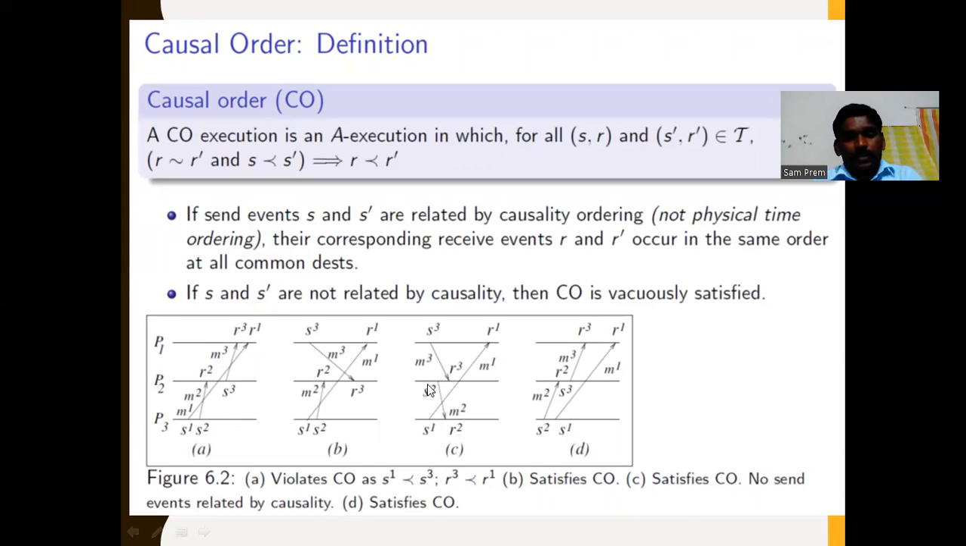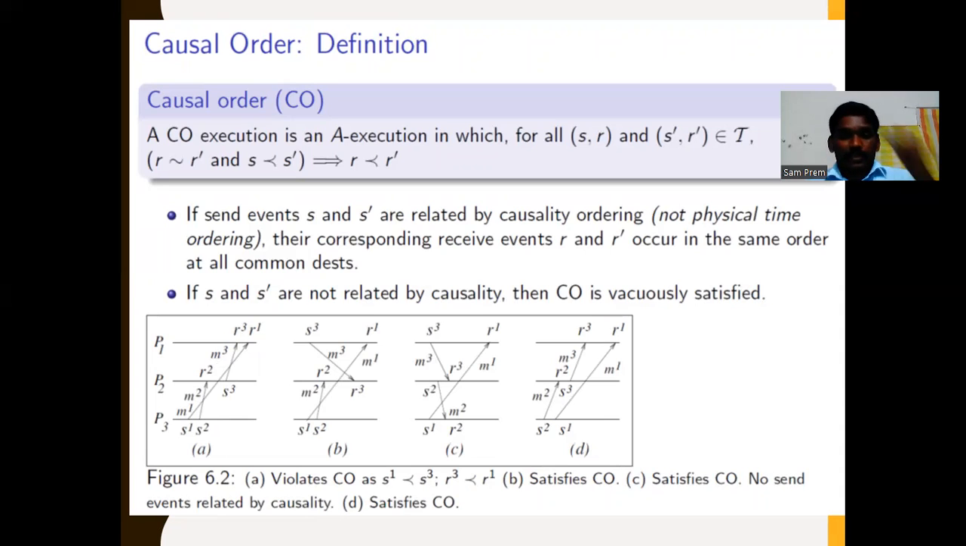Here there are two events that occurred in the same process, P2. First M2 and then M3 will be received. So it satisfies the causal ordering. The third diagram satisfies the causal order, as there are no send events related by causality. The fourth diagram also satisfies the causal ordering.